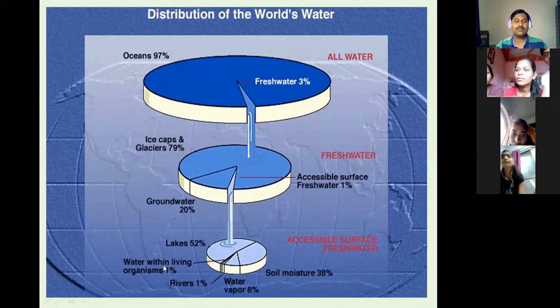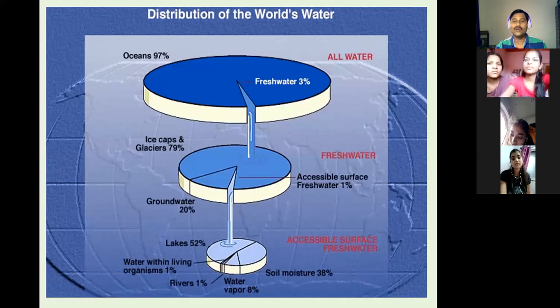Of this water, 0.003% is present in the form of living organisms. In ourselves, we also have 78% water in our body. In blood, in different organs, in different cells, we have water.